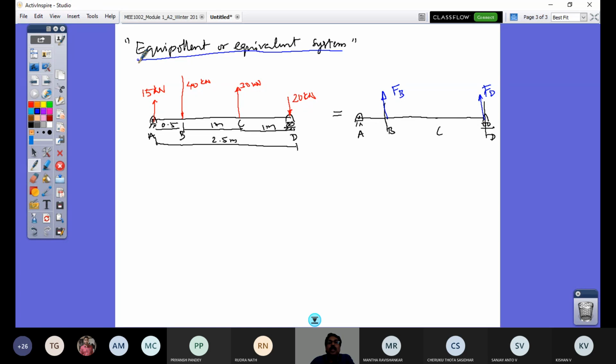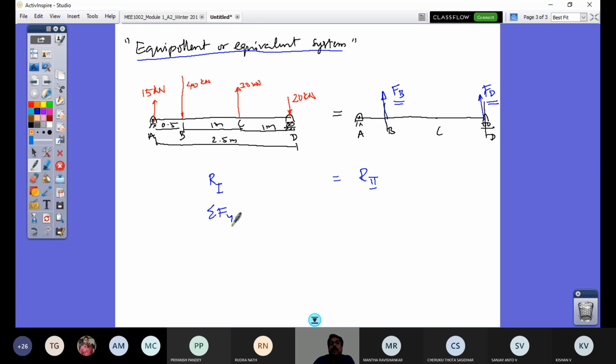So now this equivalent, that's why I'm also going slowly, speaking along with my writing. This equivalent system is an example I had given here. Replace these given four forces by a two force system, FB and FD acting at B and D, right? So how do you solve? When I say the resultant of system 1 is the same as the resultant of system 2, that's a condition. So the resultant here is what?